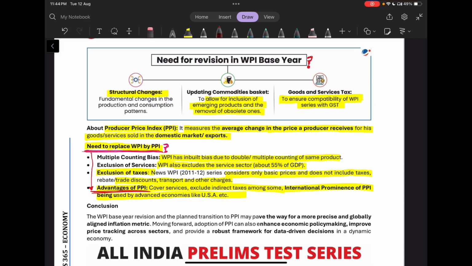Now, just like WPI, there is also the Producer Price Index. It measures the average change in the price a producer receives for his goods and services sold in the domestic markets or even in the international market. Why is there a need to replace WPI by the Producer Price Index? There are three, four points. First is multiple counting bias. WPI has an inbuilt bias due to multiple counting of the same product. Then there is exclusion of services.